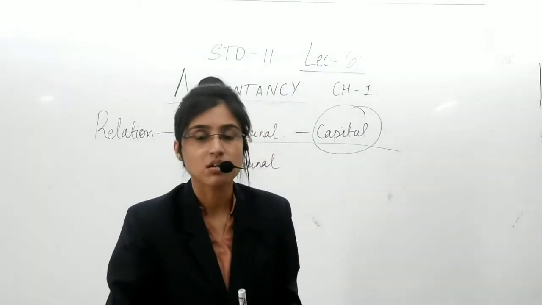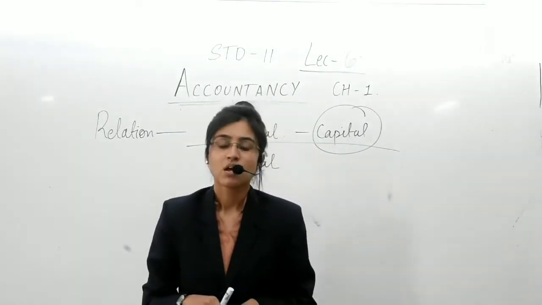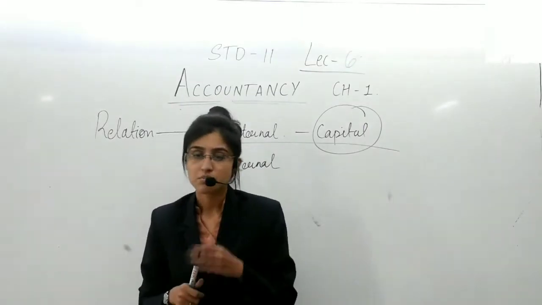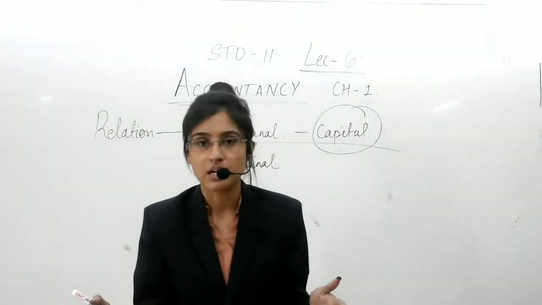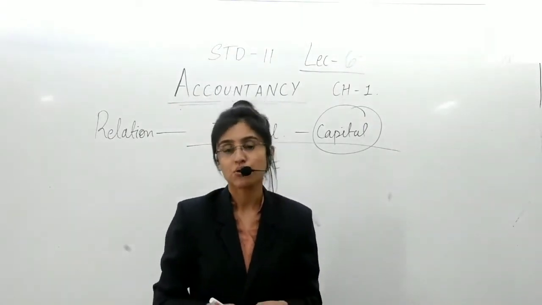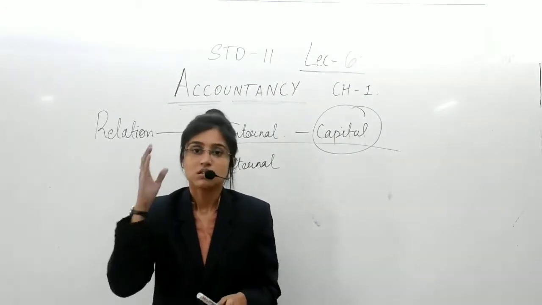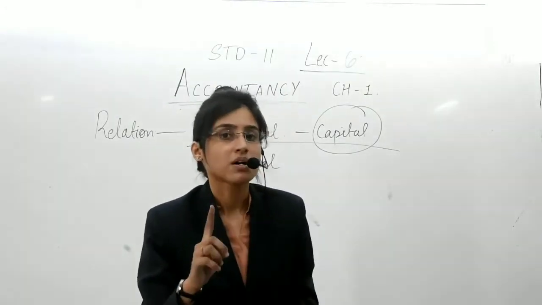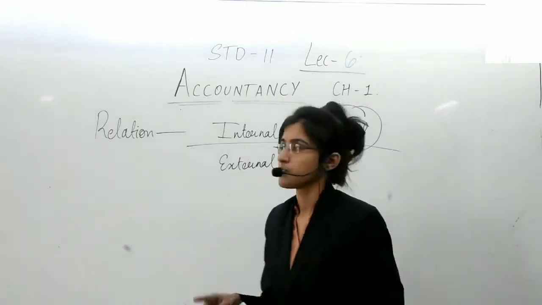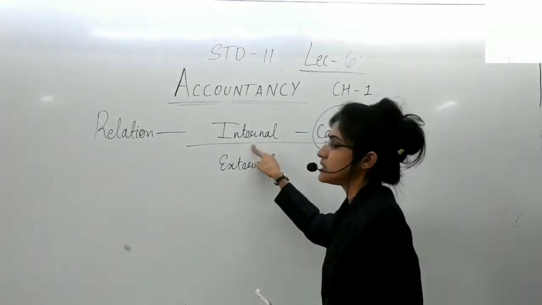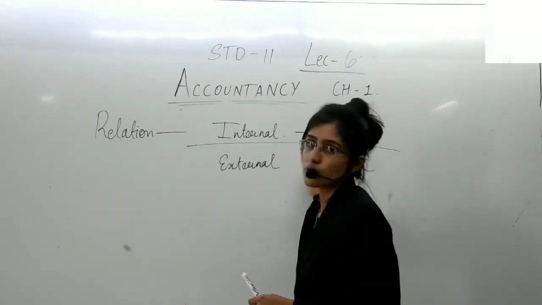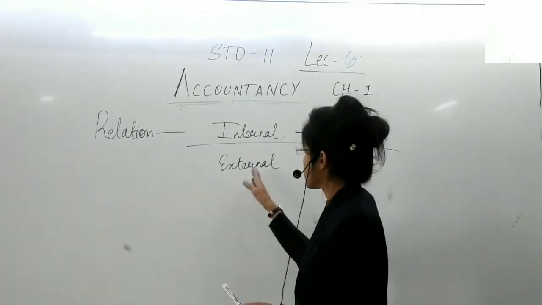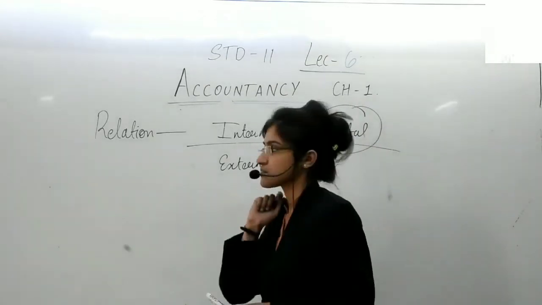Business is mine, owner is me again. But let me make a point clear here. You have to treat the business and ownership separately to keep a perfect record of everything. The amount of capital invested by the owner in business is an internal liability of the business towards the owner. Now talking about external liabilities.